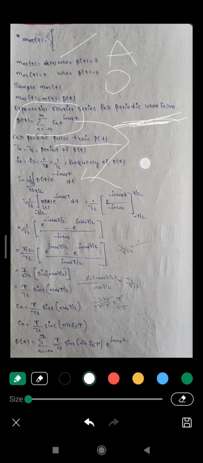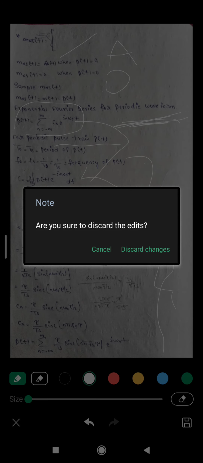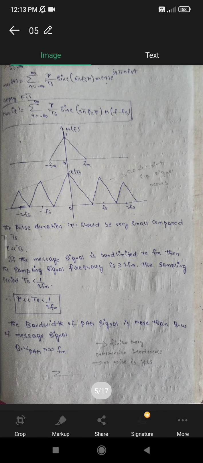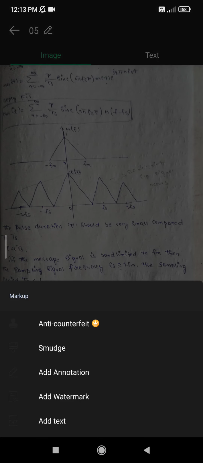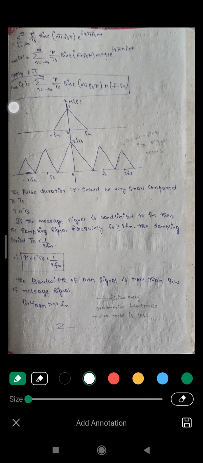1 by Ts. Here I have done the calculations only. Everyone try and solve it. And finally I got the output. The output is m_NS of t equals this one. I represented this as a spectrum. This is all about generation of PAM in natural sampling.